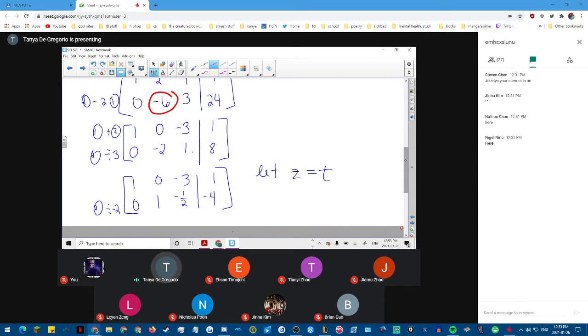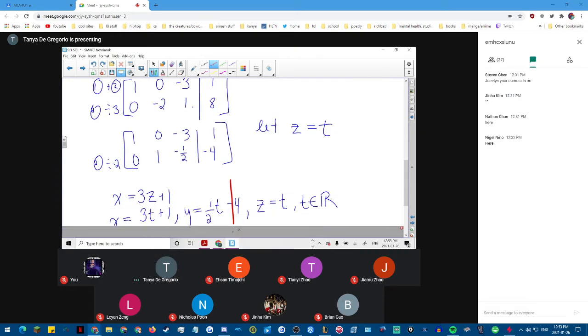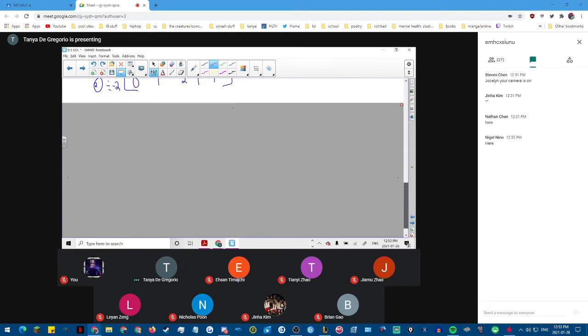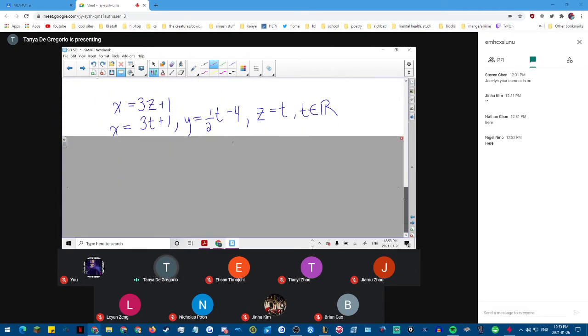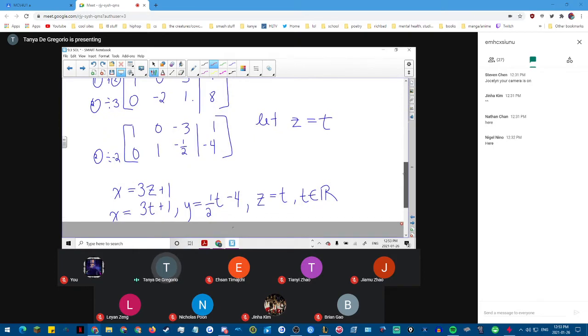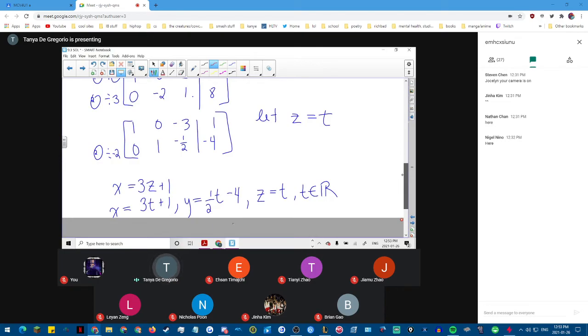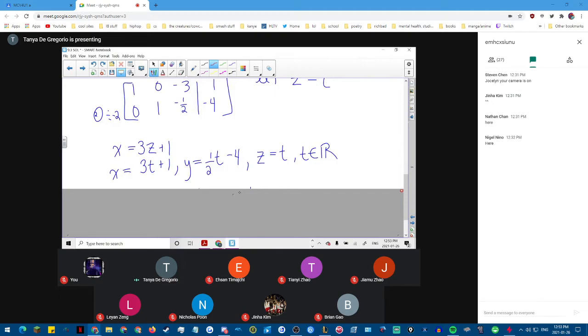So here I'm going to have X equals 3Z plus 1, but Z is equal to T. And then from here, I have Y equals a half Z minus 4, and Z equals T. So here is my solution. T is an element of real numbers.